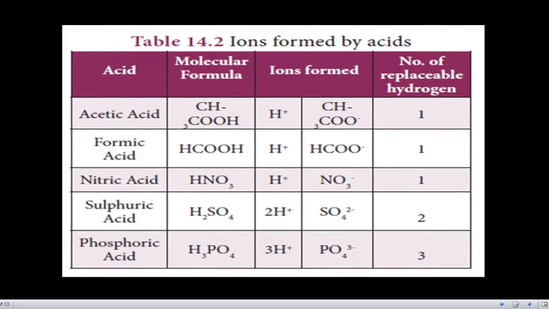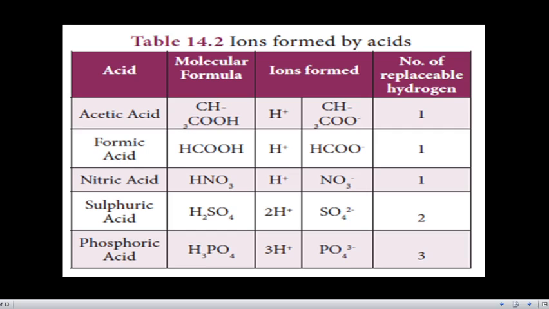The next thing we are going to discuss is the different types of acid, their molecular formula, and the number of replaceable hydrogen atoms present in each molecule. Acetic acid, the formula is CH3COOH, and it has one replaceable hydrogen atom.